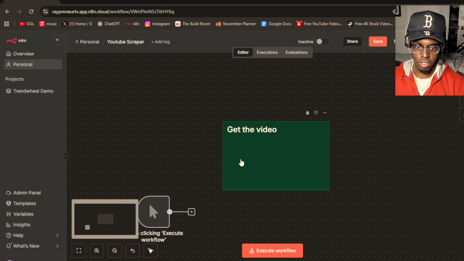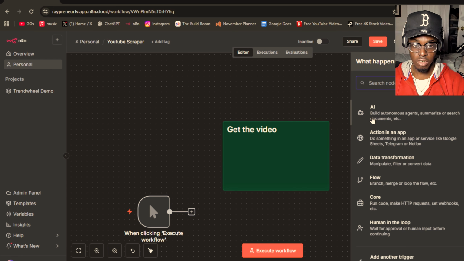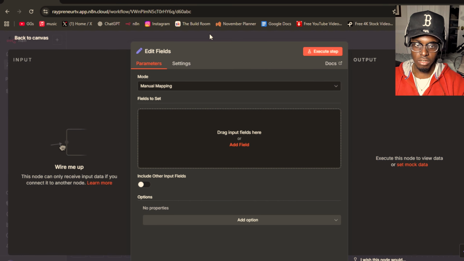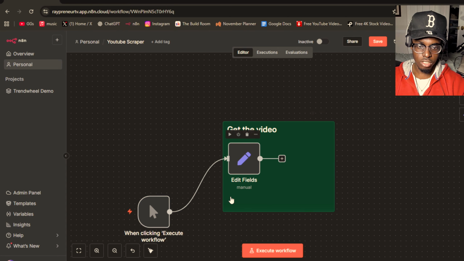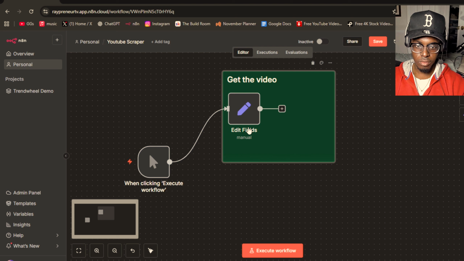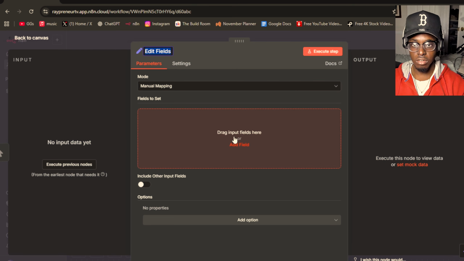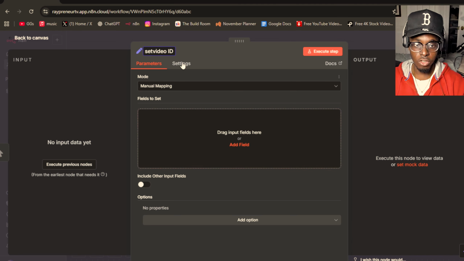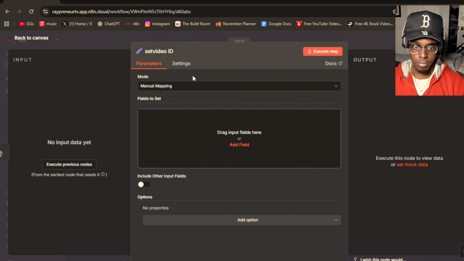Now we're going to put the first node, which is a set node. If you type in set, edit fields, set node, this is what we're going to be using. Put it right here, make this a little bit bigger, and then connect them both just like that. The first thing I always do is edit the name. So this is our set video ID node. This is where we're going to be pasting our video IDs. So I'm going to name it that, right? It's always good to name your stuff, in my opinion.